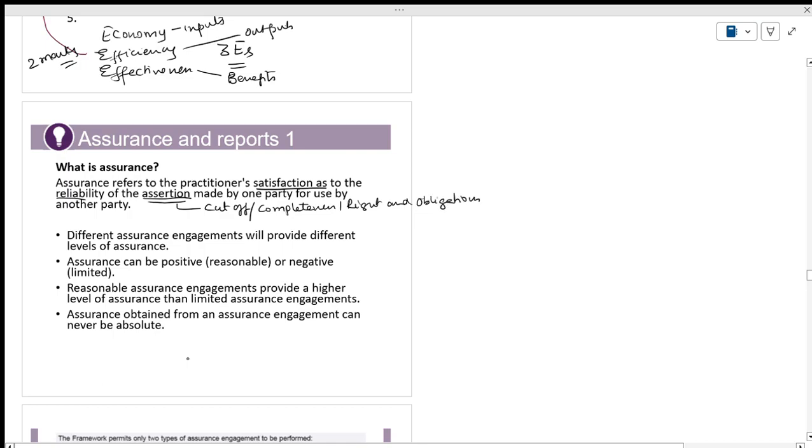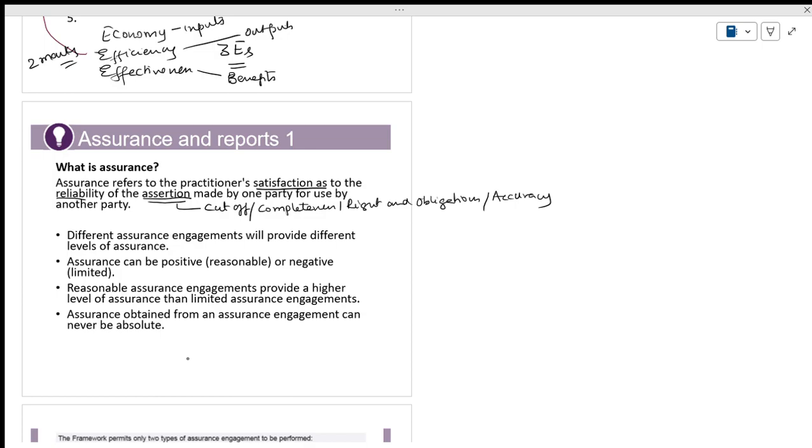Different assertions will be there. Assurance in terms of accuracy. These are the various types of assertions. This is the introduction chapter. Once you are thorough with this chapter, other chapters are very, very easy for us. We will take cutoff, completeness, rights and obligations.